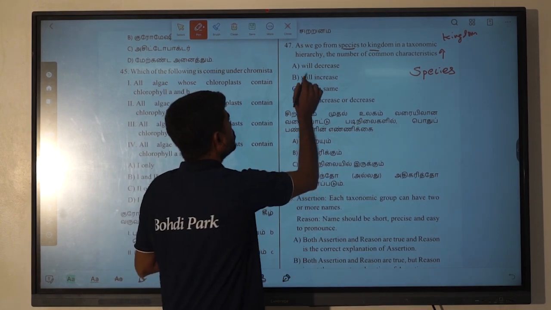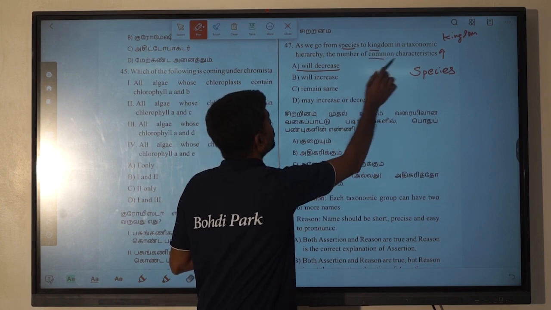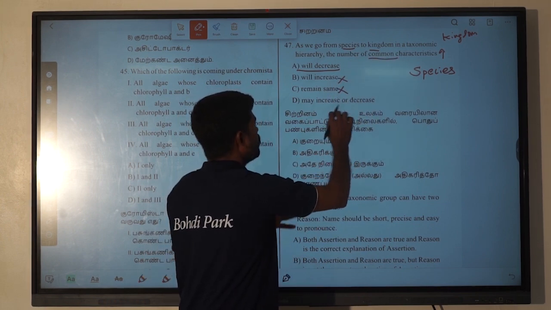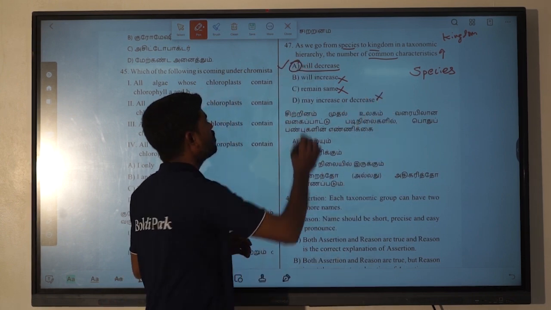So easily we can pick that it will decrease. Common characters will decrease. Increase is not correct, remain the same is not correct, may increase or decrease is not correct. For 47 we can easily pick the first option.